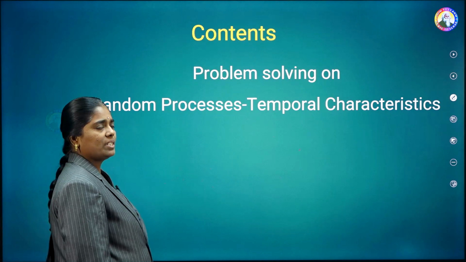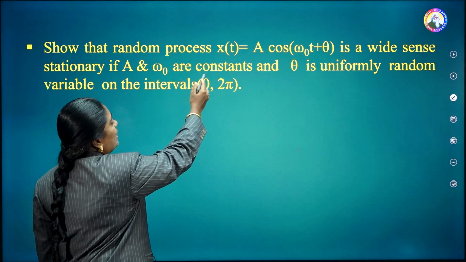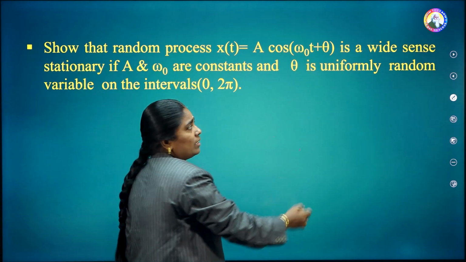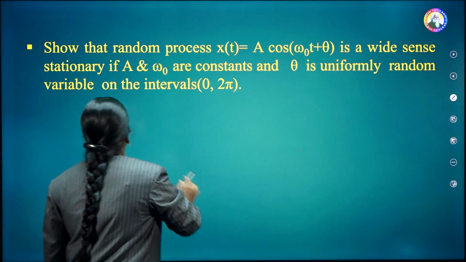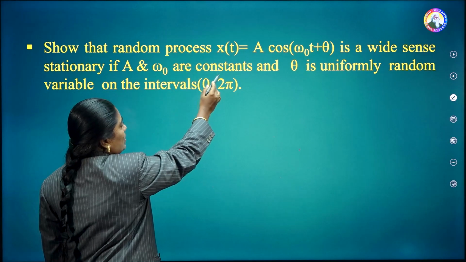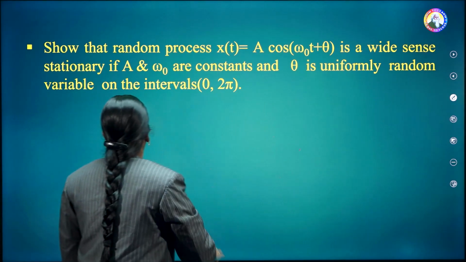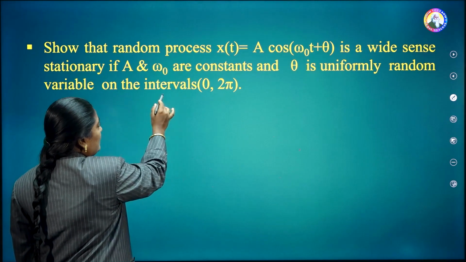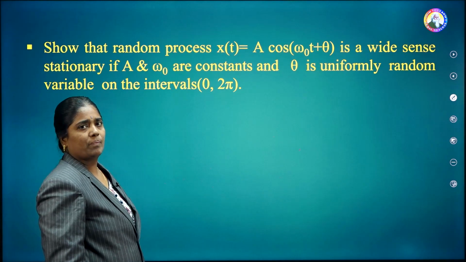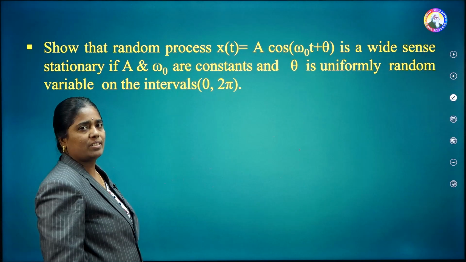In that, the first problem is: show that the random process x of t equal to A cos of omega naught t plus theta is wide sense stationary, if A and omega naught are constants and theta is a uniformly distributed random variable on the interval 0 to 2 pi. They have given this problem. This problem is based on WSS, that means wide sense stationary.